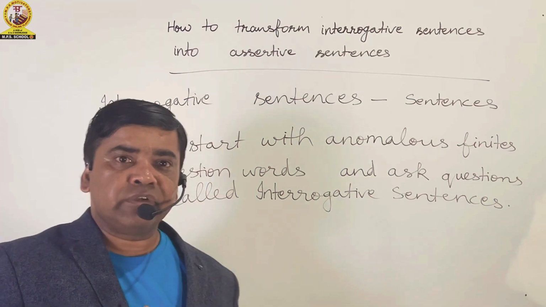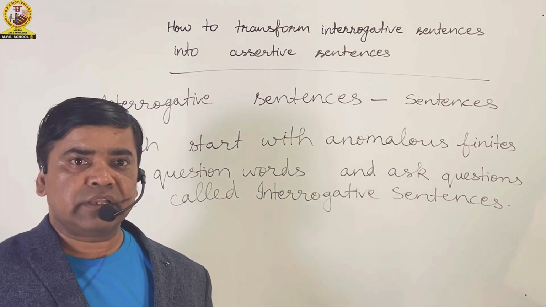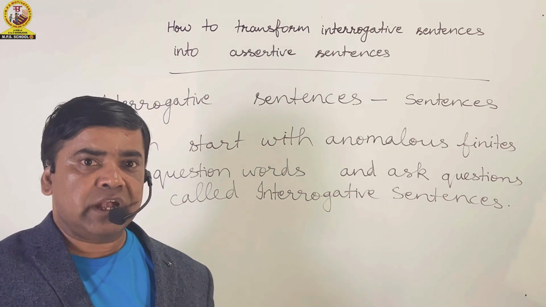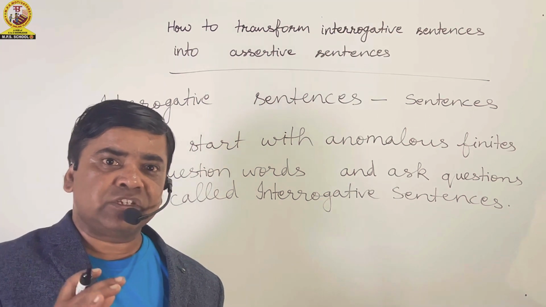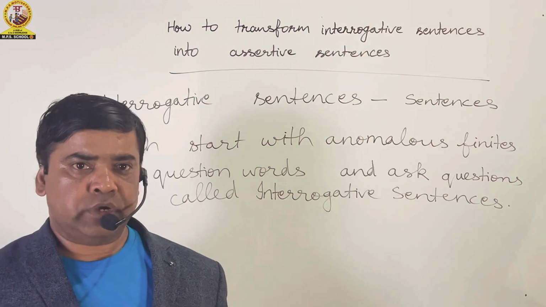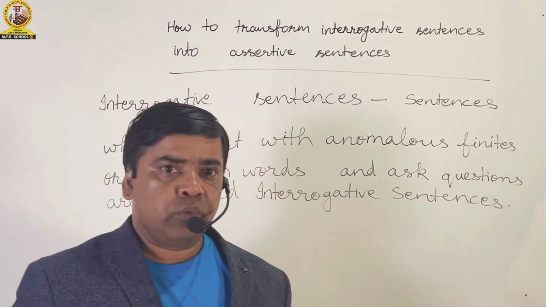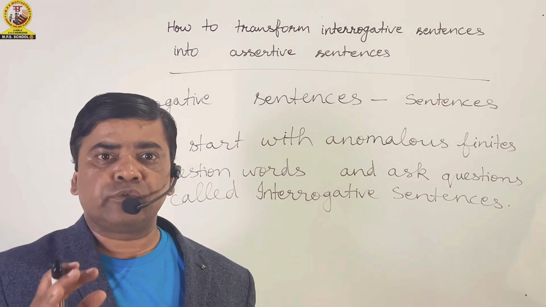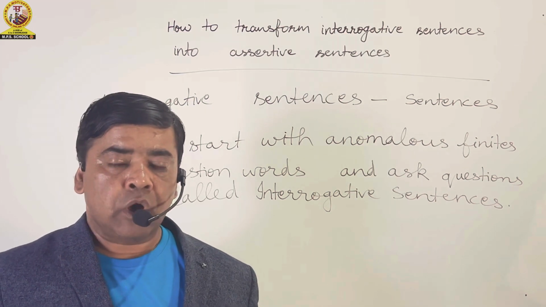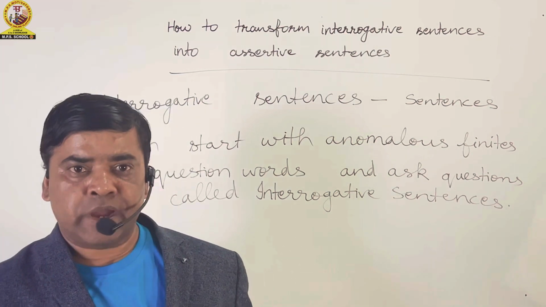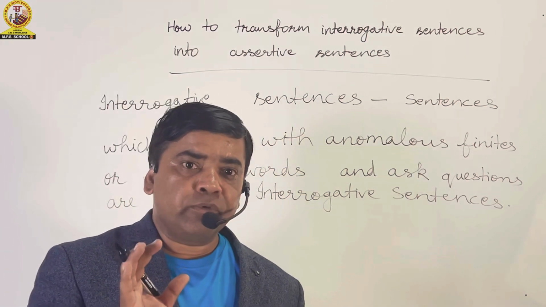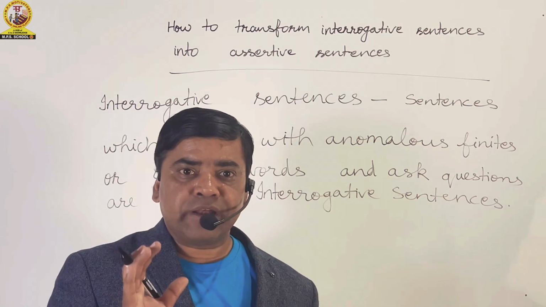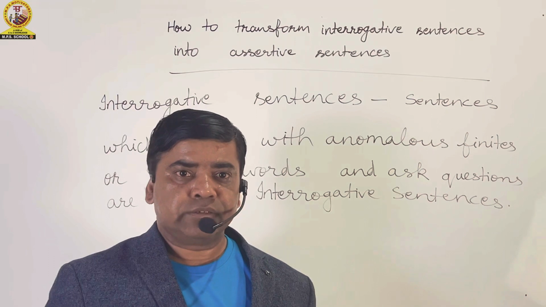This is the definition of interrogative sentences, and it has been described in the definition that interrogative sentences may start with anomalous finites or question words. What are anomalous finites? Friends, there are 24 anomalous finites which are also known as auxiliary verbs. Auxiliary verbs are also known as anomalous finites.